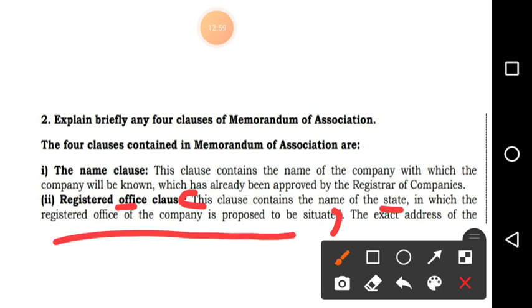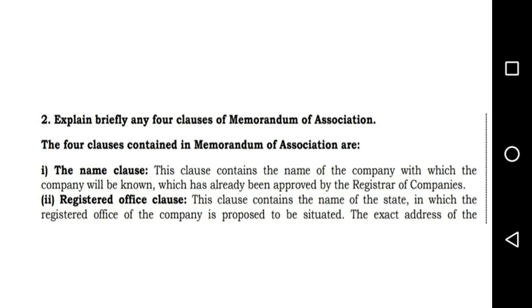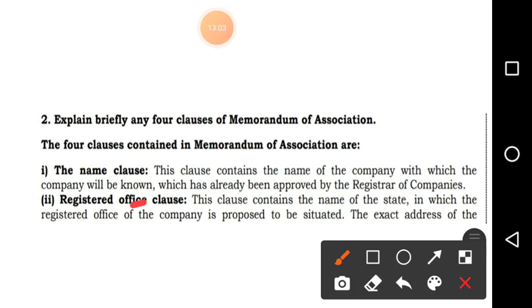I will tell you an easy sentence, just write what I am telling now: Registered office clause, this clause contains the name of the state in which registration was done.